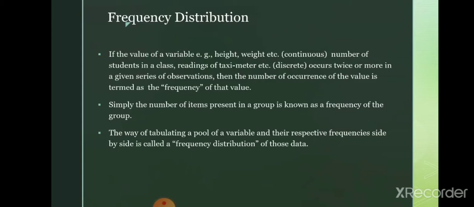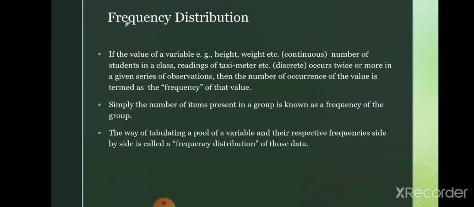How many times that value occurs in the set is nothing but the frequency of that value. Simply, the number of items present in a group is known as the frequency of the group. The way of tabulating a pool of variables and their respective frequencies side by side is called the frequency distribution of those data.